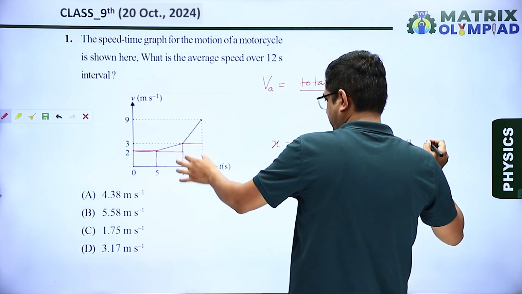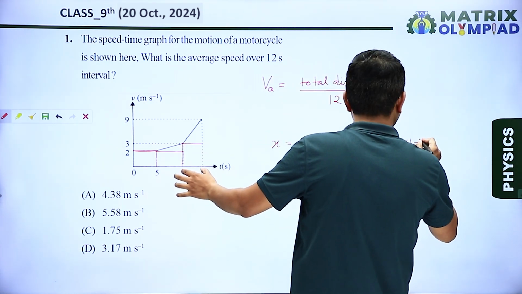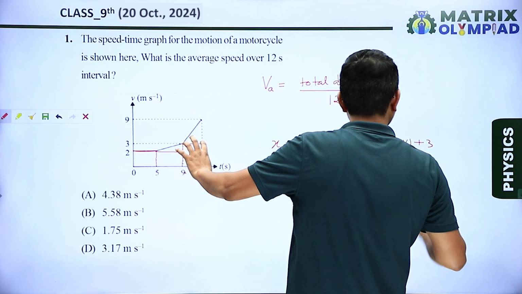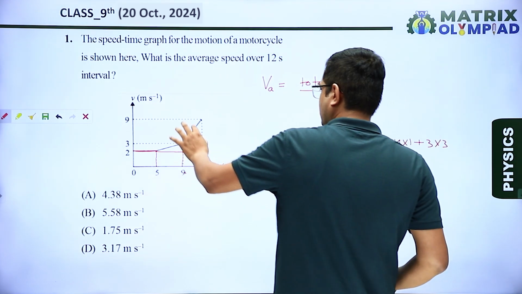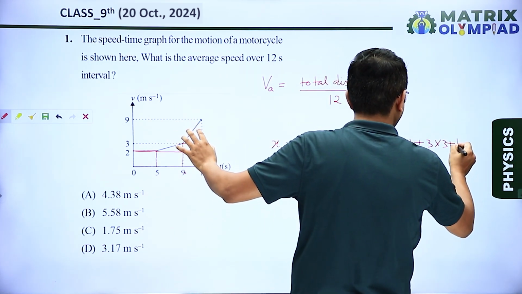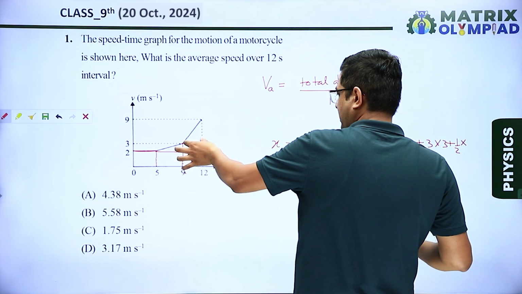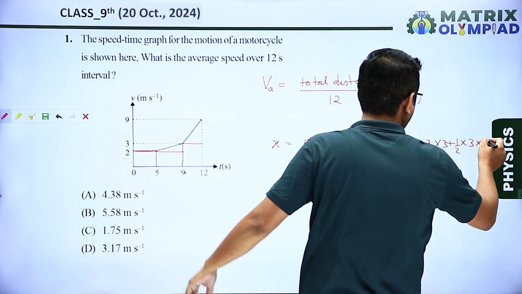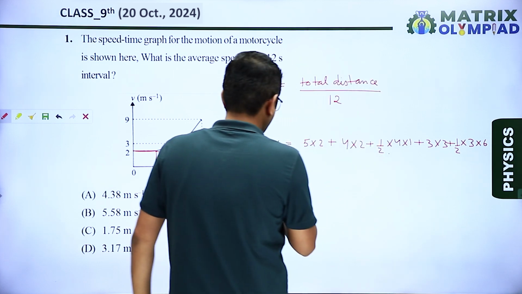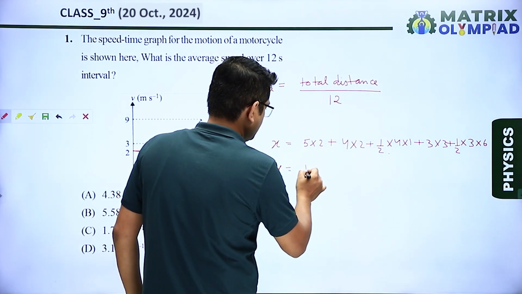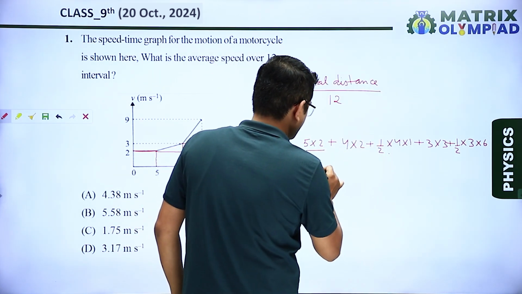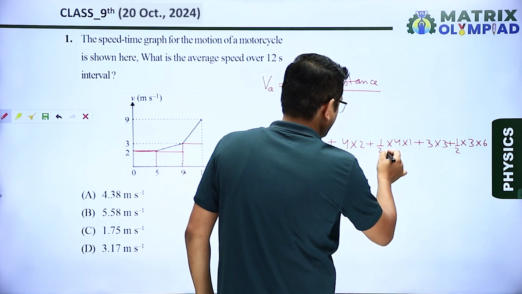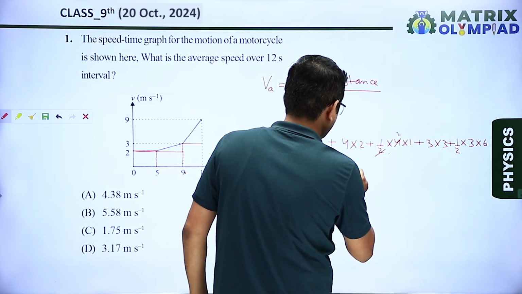Okay, then for this part 12 minus 9, that is equals to 3, and the height is also again 3. For this triangle plus 1 upon 2 multiplied by base is 3 and the height is 9 minus 3 is equals to 6. So now simplifying this, this is 10, 4 to the 8, and from here it is 2.